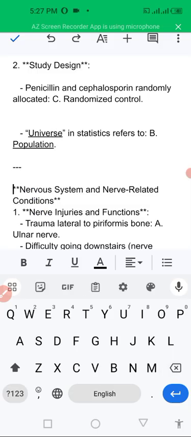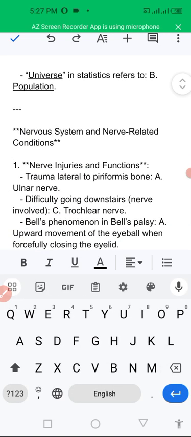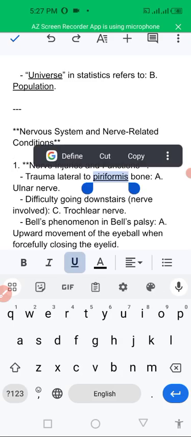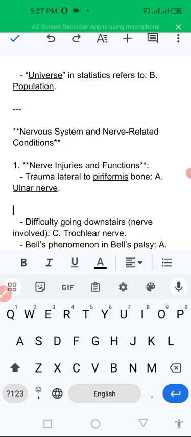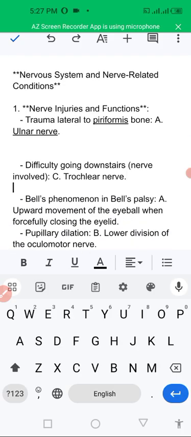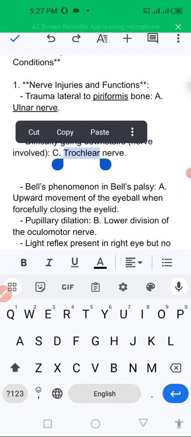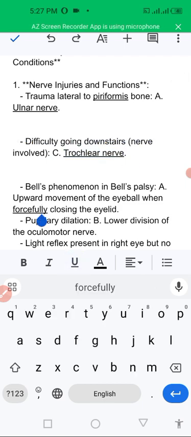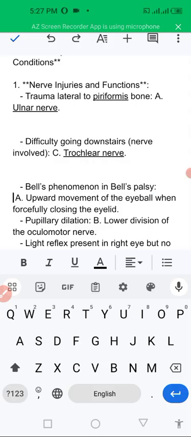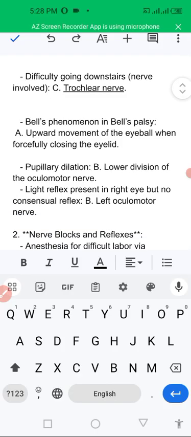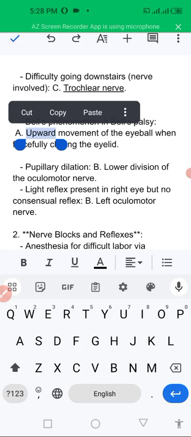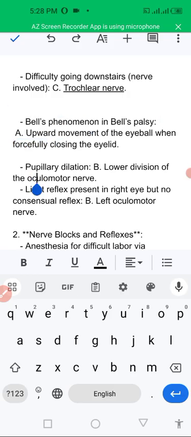Another one is nervous system conditions. First topic is trauma related to pisiform bone. Pisiform bone trauma will damage the ulnar nerve. Difficulty going downstairs will have nerve involvement, which is the trochlear nerve. Bell's phenomenon in Bell's palsy is upward movement of the eyeball while forcefully closing the eyelids. That is Bell's phenomenon in Bell's palsy, meaning there will be upward movement of the eyeball and forceful closing of the eye.